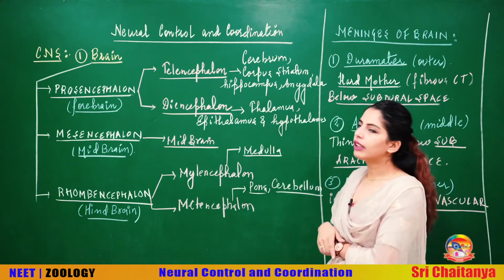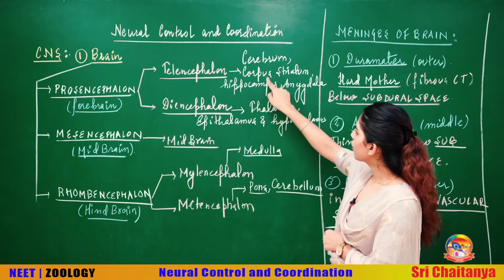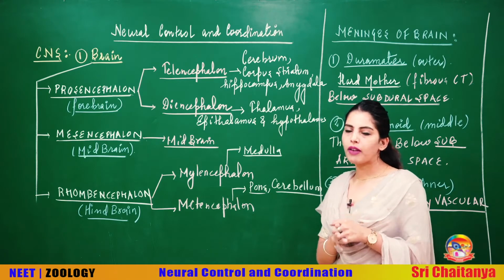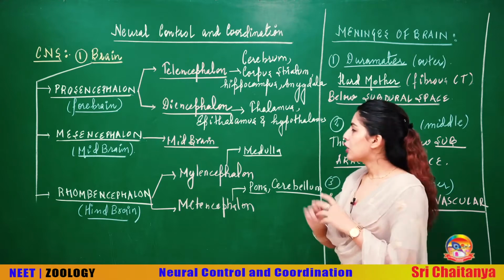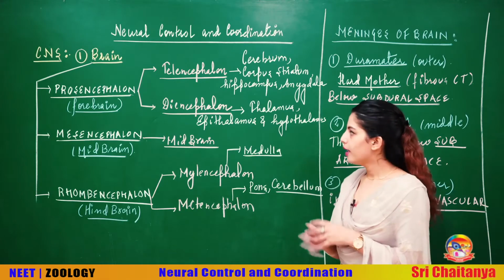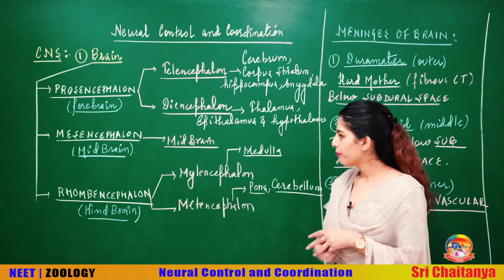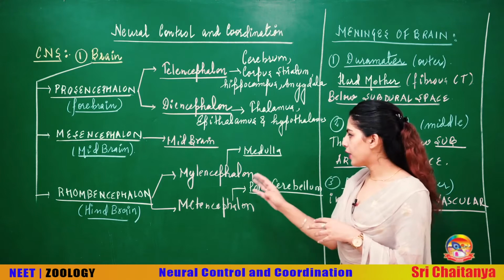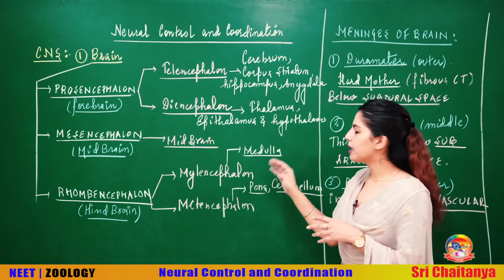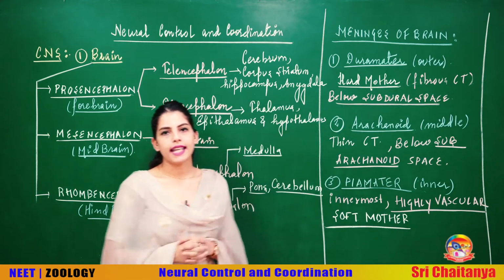When you see telencephalon, that means you understand that it's a part of the forebrain. Telencephalon has got cerebrum, corpus striatum, hippocampus and amygdala, which we are going to discuss one by one when we start with the very first part. Talking about the diencephalon, it has got thalamus, epithalamus and hypothalamus. Talking about the mesencephalon, it is not further divided, it directly forms the midbrain. Whereas rhombencephalon is further divided into myelencephalon and metencephalon. Myelencephalon forms the medulla of the hindbrain. Metencephalon is going to form the pons and cerebellum.